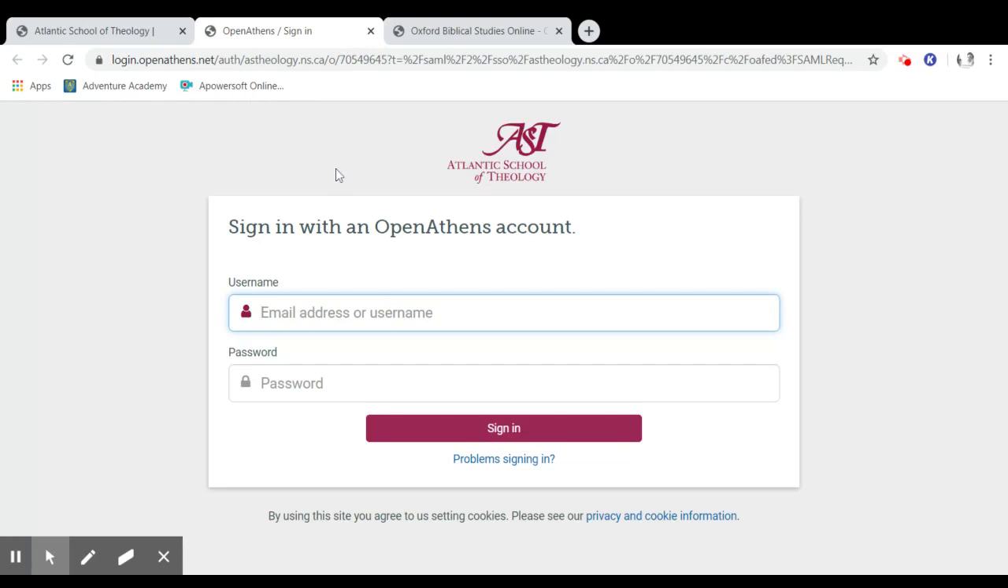Now, this resource is asking for our Open Athens credentials. And as I've said before in other videos, Open Athens is simply a doorway. If you can unlock the door with your username and password, you can get into the database. It's simply a way of authenticating yourself so that the database knows you're a student or staff member of the Atlantic School of Theology. So I'm going to put in my username. Password.